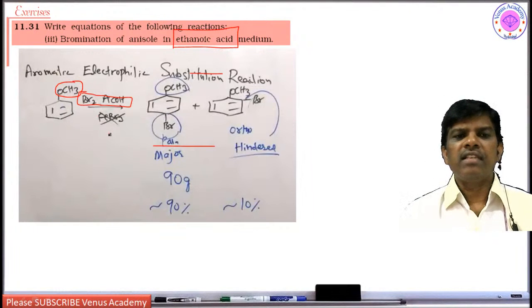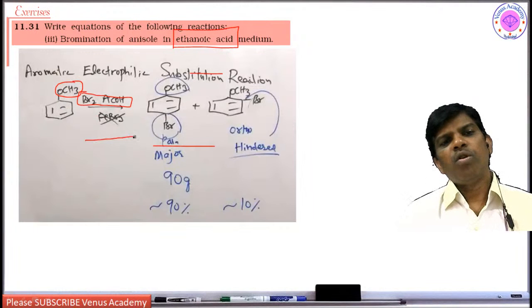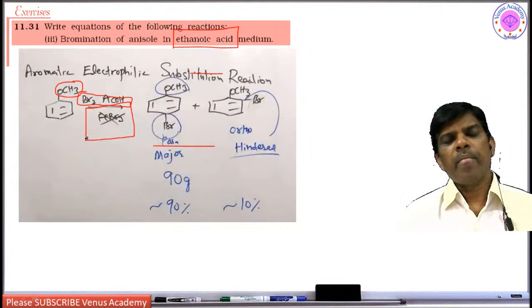So in this case, use of ferric bromide also is not required. Usually bromination of aromatic compounds requires a Lewis acid for the formation of the electrophile, but in the presence of a strong activating group like ethers or phenols, bromine doesn't require a Lewis acid to undergo bromination of phenol.